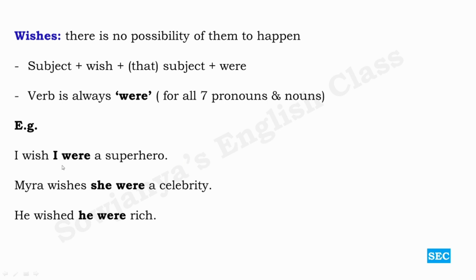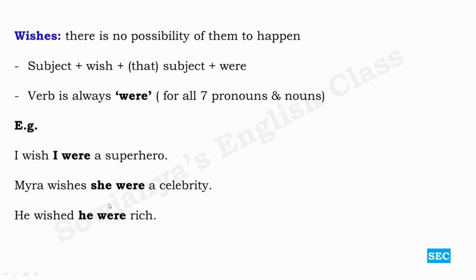Okay, were along with I somewhat makes sense in the sense of the royal we. But here, she and he, third person singular pronouns, actually they need was, right? In spoken English, people use that. She was a celebrity, he was rich, kind of. But in written English, it is not at all appropriate. Grammatically, to use was along with she and he or whatever singular pronouns is wrong in the subjunctive mood. Okay, so always prefer were in the subjunctive mood.